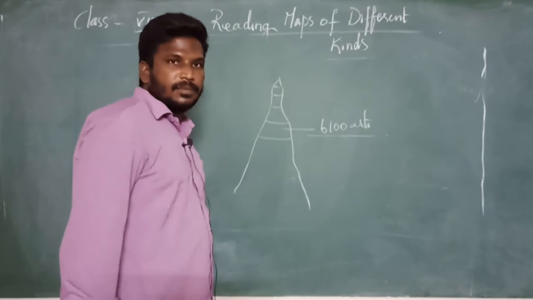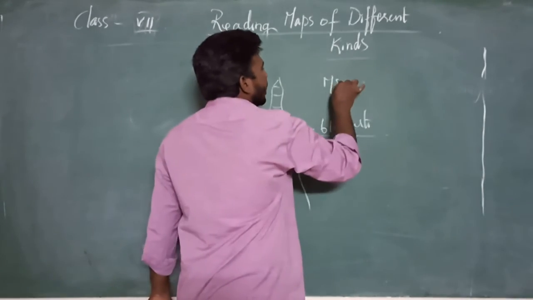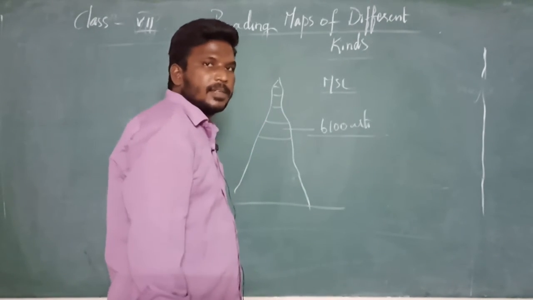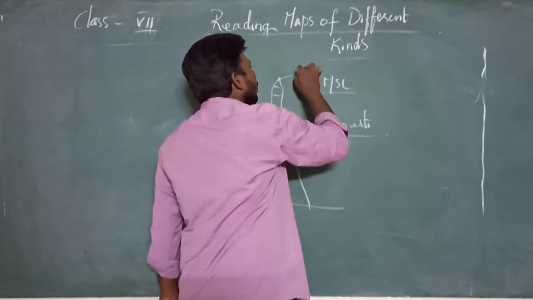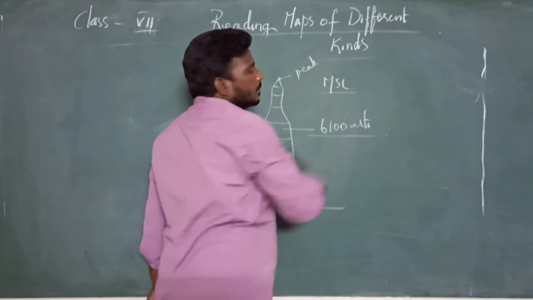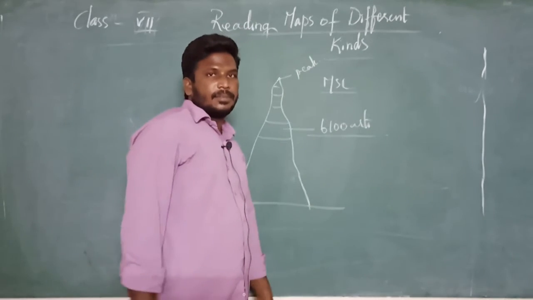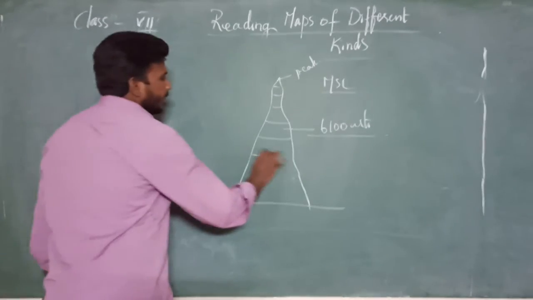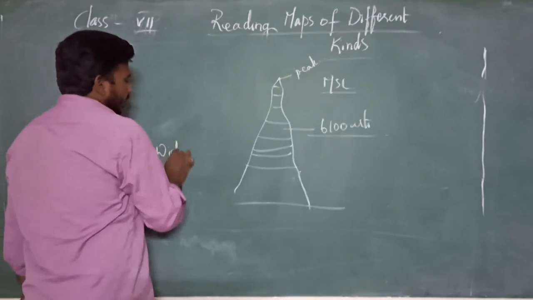How is it possible? For this, as we discussed, MSL, mean sea level, from the ground joining places. Next, top edge. This is called peak. We can calculate the height according to the MSL. And what about contour lines? Yes, the line joining places. By this we can cover the area of width.